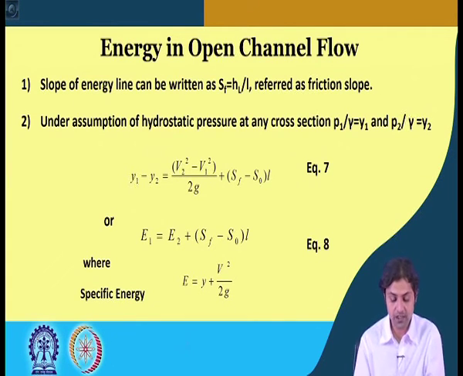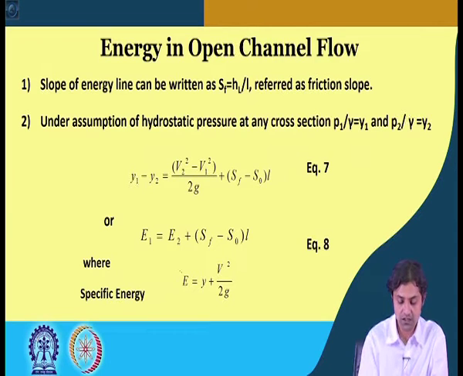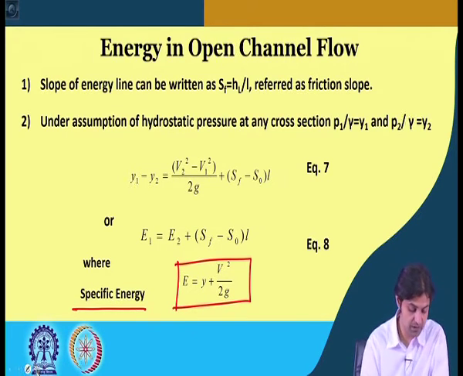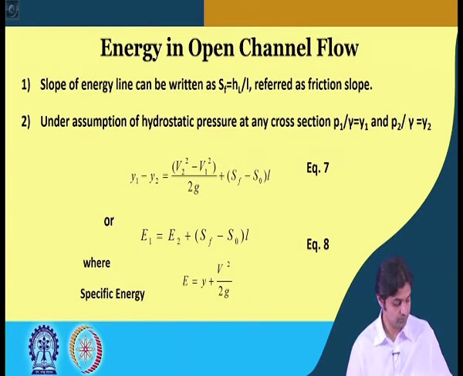So, this is a new concept called specific energy, to which you have been introduced now. It is the sum of the depth and the kinetic energy head. And this is equation number 9 that we are talking about.